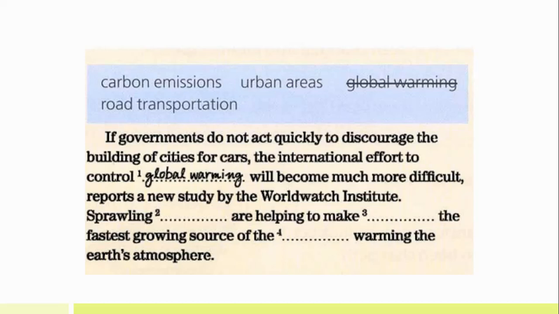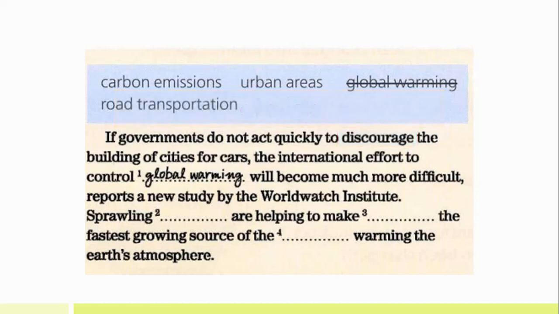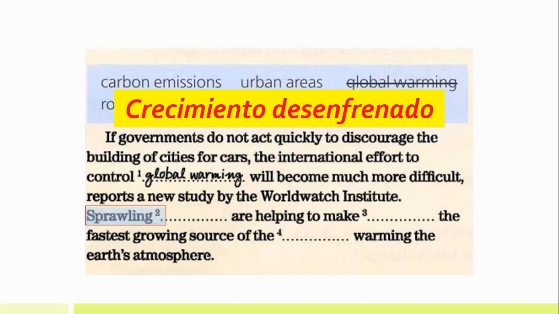It says, if governments do not act quickly to discourage the building of cities for cars, guys, this expression discourage, it means diminish. The international effort to control global warming will become much more difficult, reports a study by the World Watch Institute. Sprawling, what is sprawling? Okay, I'm providing this meaning in Spanish, which is crecimiento desenfrenado. That's what happens in some cities. Okay, they grow exponentially and there is no planning for their growth. That's what happens in our country most of the times.